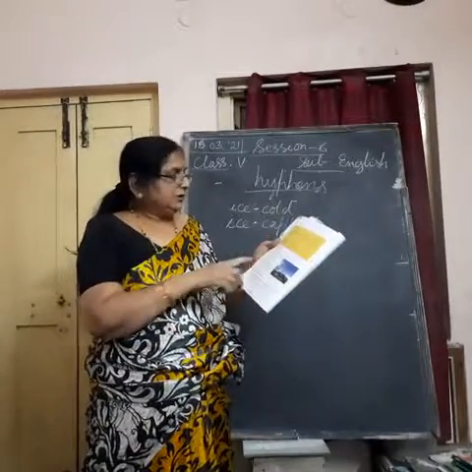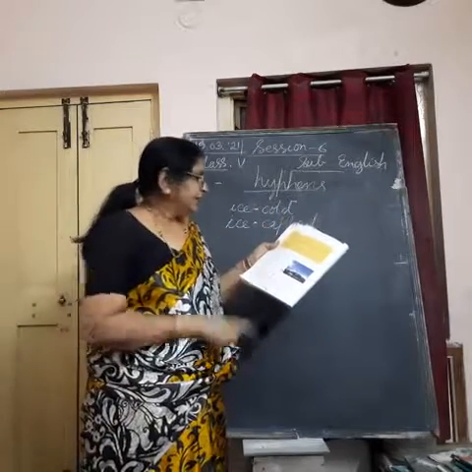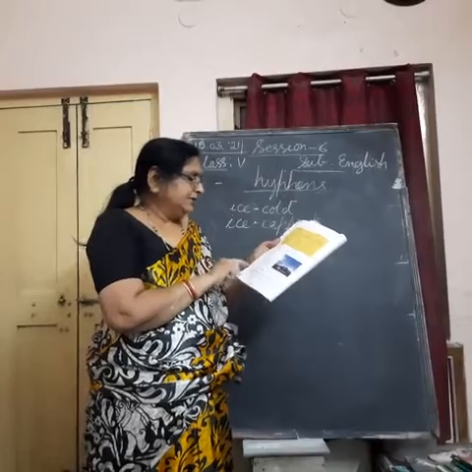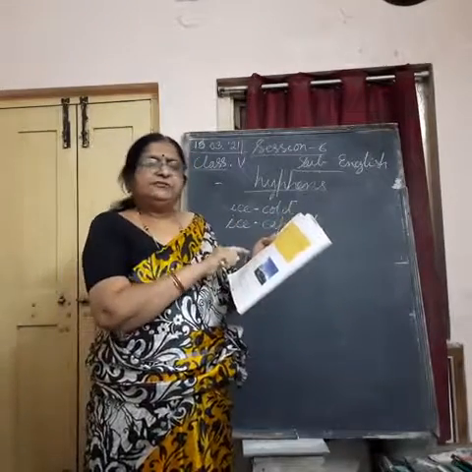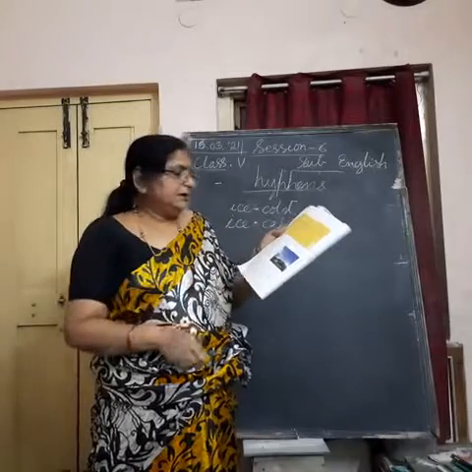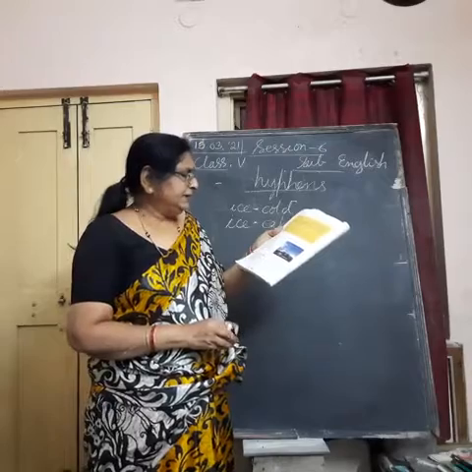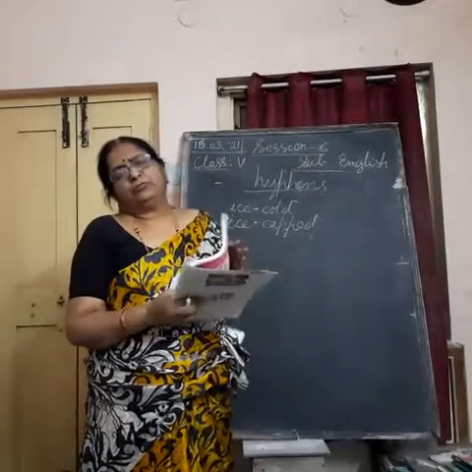Between ready and made you have to put a hyphen. Here, half-finished, you should put the hyphen. A middle-aged man was walking along the canal. Between middle and aged you have to put the hyphen. We went to a child-friendly restaurant. Child-friendly is the word where you have to put a hyphen.